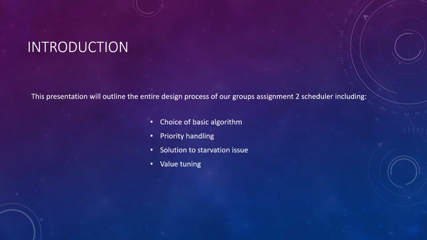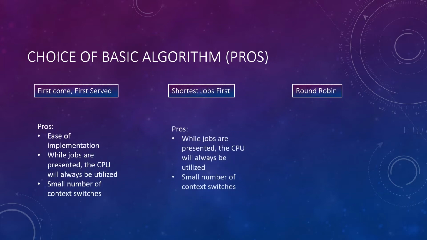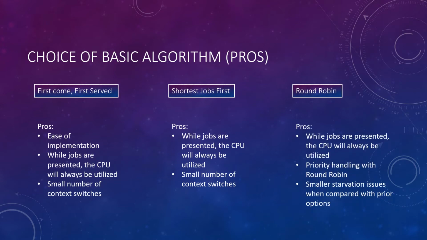For our presentation, we look into the choice of our algorithm, priority handling, solution to the starvation problem, and value tuning. For our choice of algorithm, we had three algorithms: first come first serve, shortest job first, and round robin. First come first serve and shortest job first are easier to implement and have fewer context switches. Context switches is the time overhead taken to switch from one customer data to another customer data, and in comparison, round robin gives equal time to every customer.